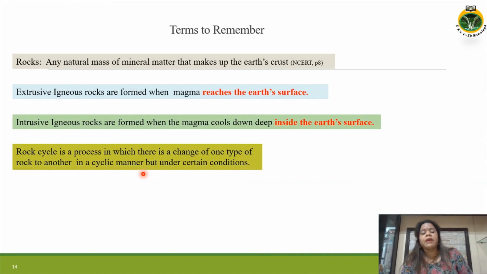So today we have discussed the types of rock: igneous, sedimentary, metamorphic. We have discussed what is rock, what is mineral, and the formation of different types of rocks and the rock cycle.